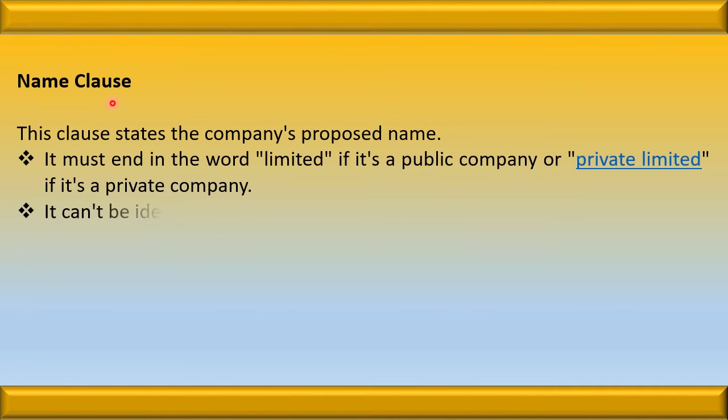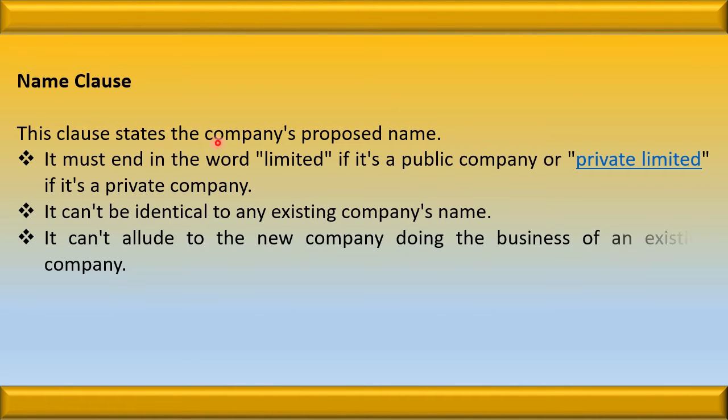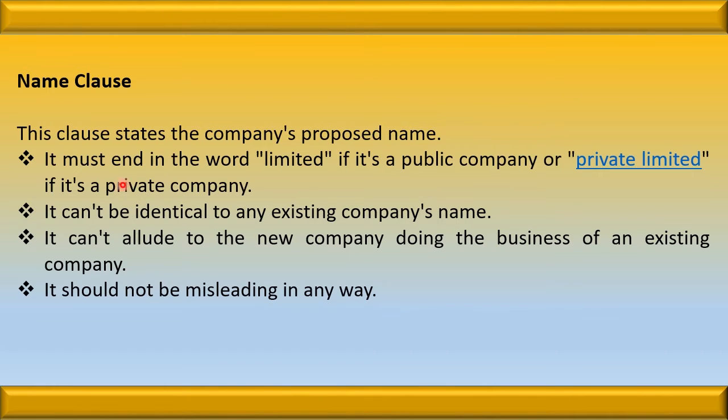The first clause is the name clause. This clause states the company's proposed name. It must end with the word limited. Under the name clause, the registered name of the company is mentioned. At the time of determining the name of the company, certain points should be kept in mind. The first is, in the case of a public company, the word limited should be affixed at the end of the name of the public company. Similarly, the words private limited should be affixed at the end of the private company's name.